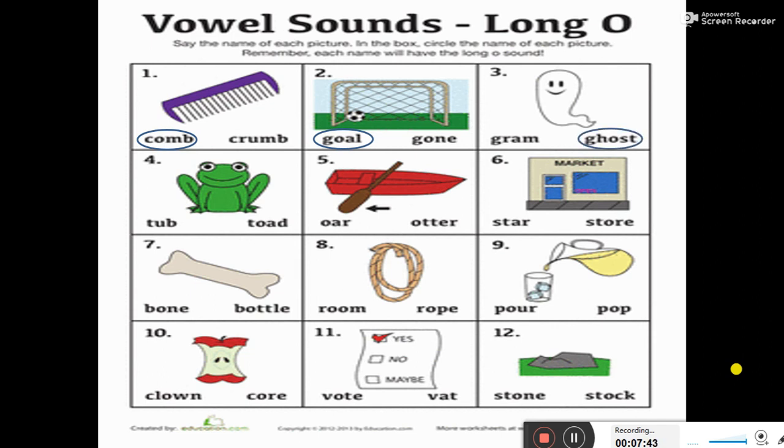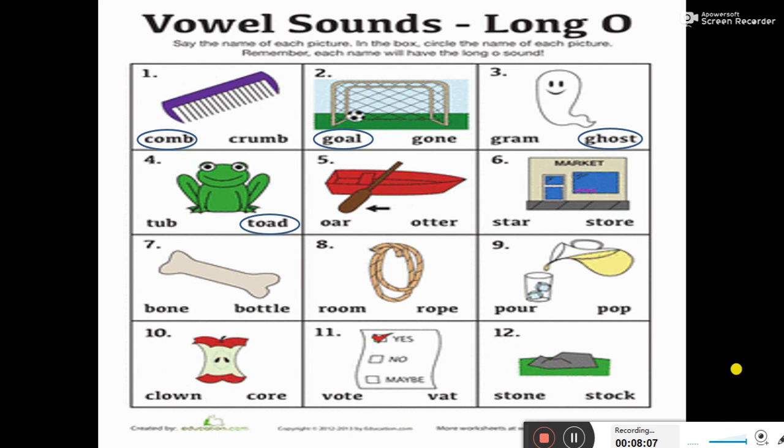So we will circle it. Next, the picture is of toad. So what is the correct spelling of toad? T-U-B, tub, or T-O-A-D, toad? Yes, the correct spelling of toad is T-O-A-D. So we will circle it.